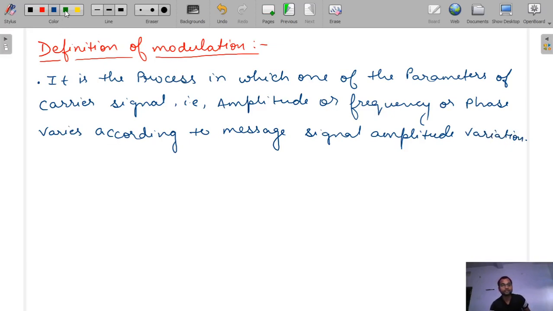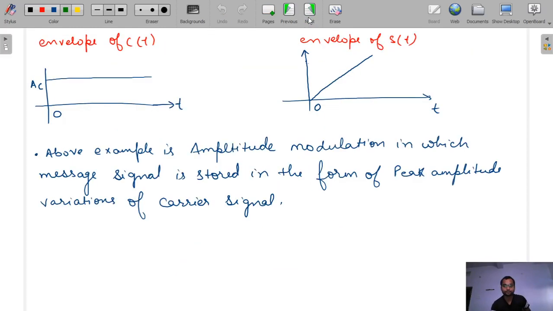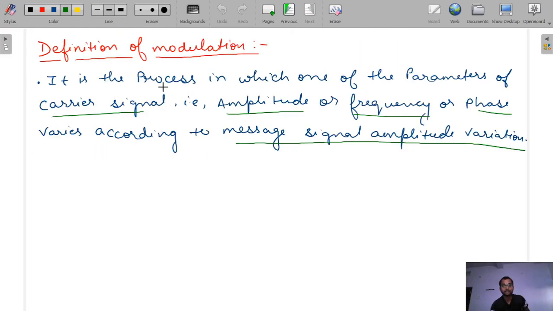See, it is a process in which the parameters of carrier signal, that is either amplitude or frequency or phase, are varied according to the message signal amplitude variation. See, in this example also, according to the message signal amplitude variation, the signal ST is varying, okay? The carrier signal CT whose amplitude is varying. So understood this definition, again, read it. It is the process in which one of the parameters of carrier signal, either the amplitude or frequency or phase of the carrier signal, varies according to the message signal amplitude variation, then it is called as the modulation.